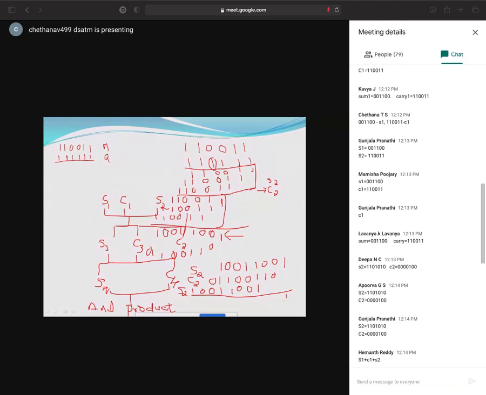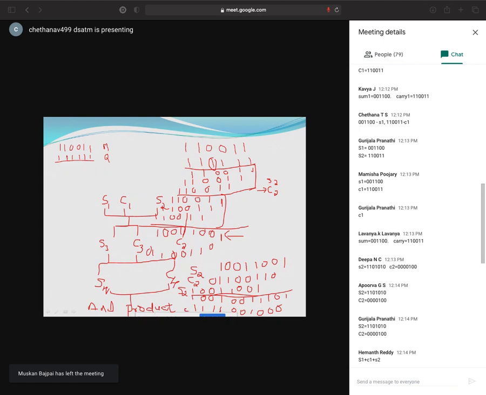What is S3, C3? 1, 0, 0 plus 0 is 0, 0, 1, carry 0. 1 plus 1 plus 1, so carry 1. So 1 here, carry 0, 0 here, and here also 0. So 1 plus 1, 0, carry 1. 1 plus 1, 1, this is 1, 0, carry 1, 0, carry 1.